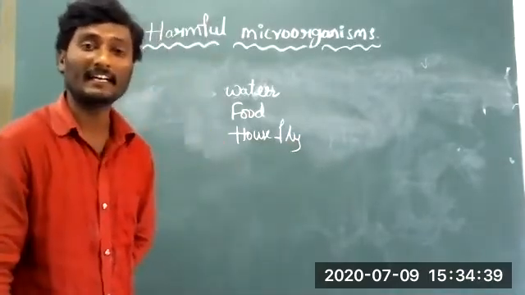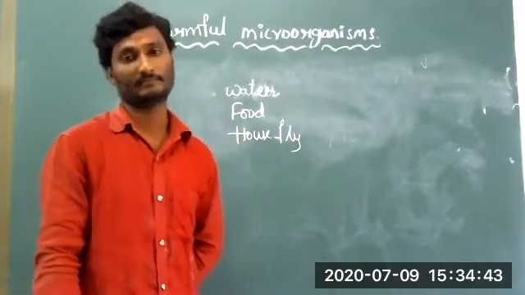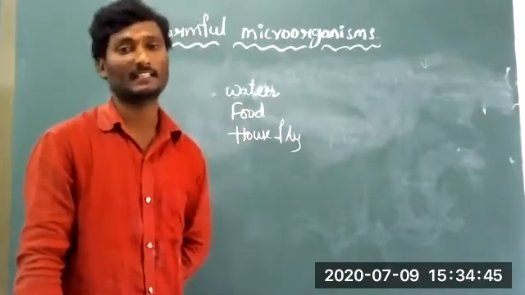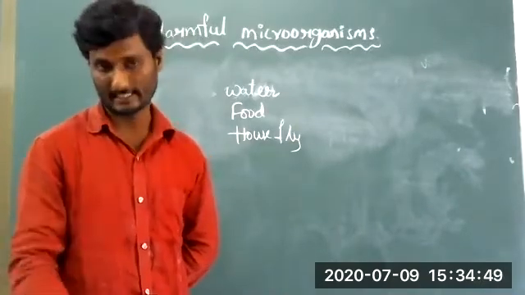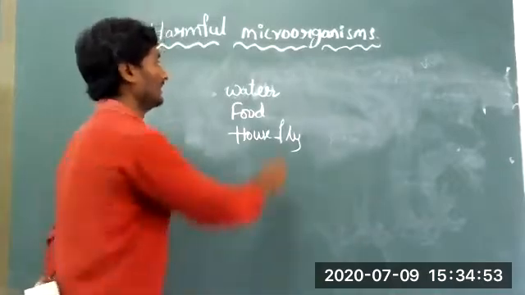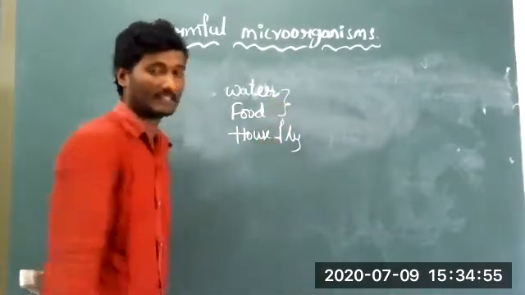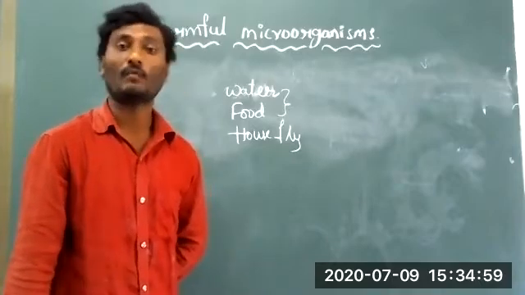Okay, contaminated water means unpurified water, not purified water. Contaminated food means spoiled food materials. With the help of those things, we are getting cholera and typhoid. Why?